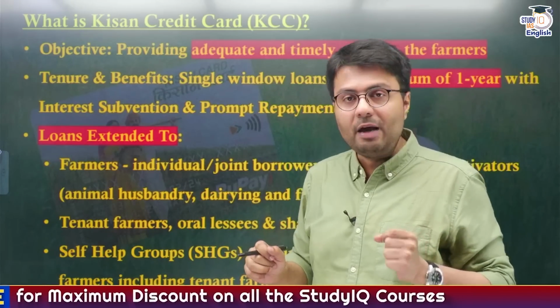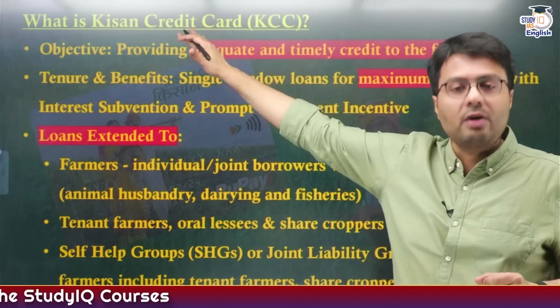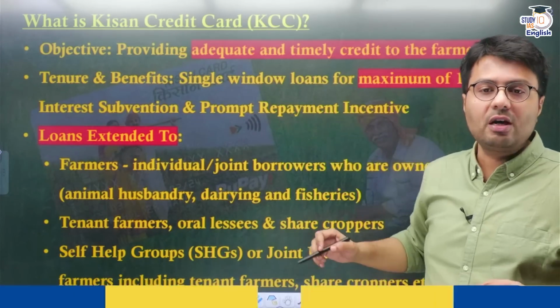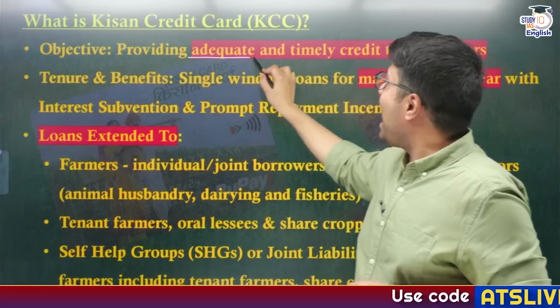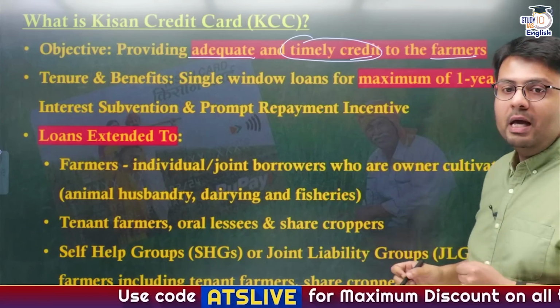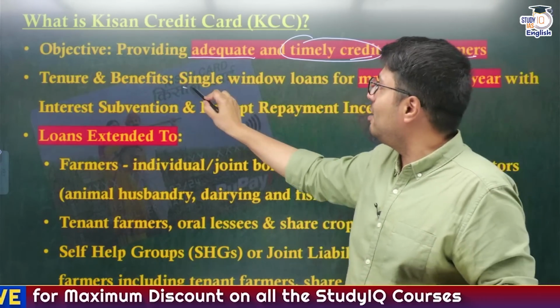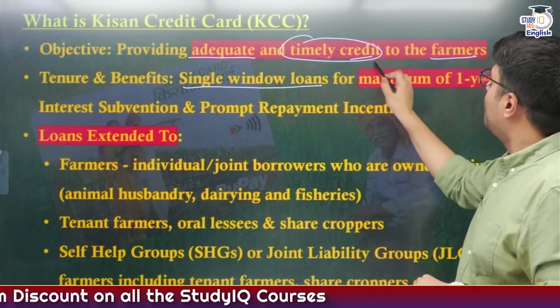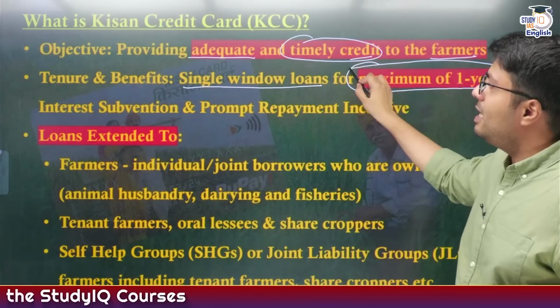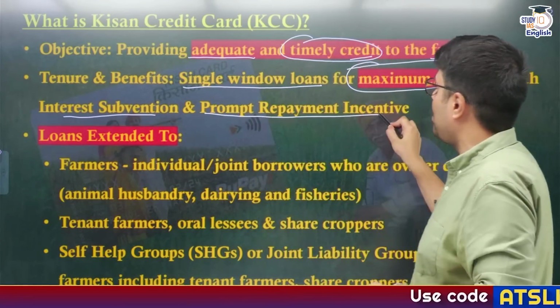So government, at the time of Prime Ministership of Mr. Atal Bihari Vajpayee, when Yashwant Sinha was the Finance Minister of India, brought this Kisan credit card, and the objective of bringing this Kisan credit card was to provide adequate and timely loans or credit to farmers in India. And the benefit that the farmers get out of Kisan credit card is that they can get a loan under single window for maximum of a 1 year period, and with the benefits of interest subvention and prompt repayment incentive.